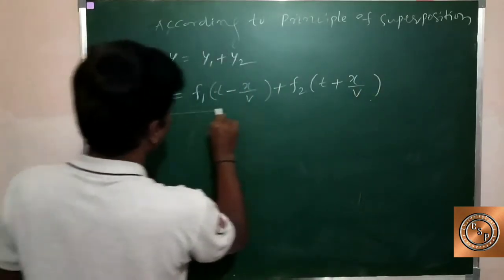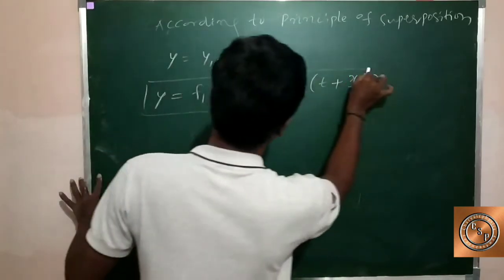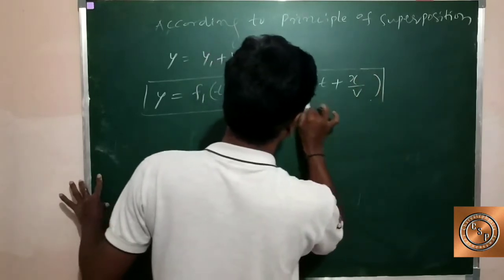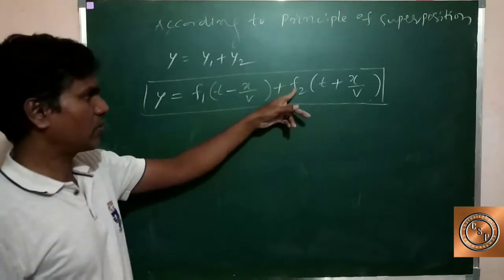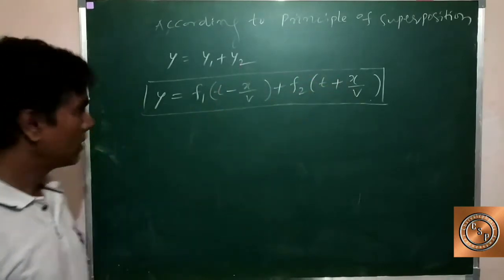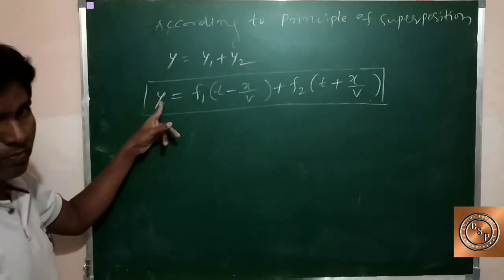This is the resultant wave displacement: f1 of t minus x by v plus f2 of t plus x by v.